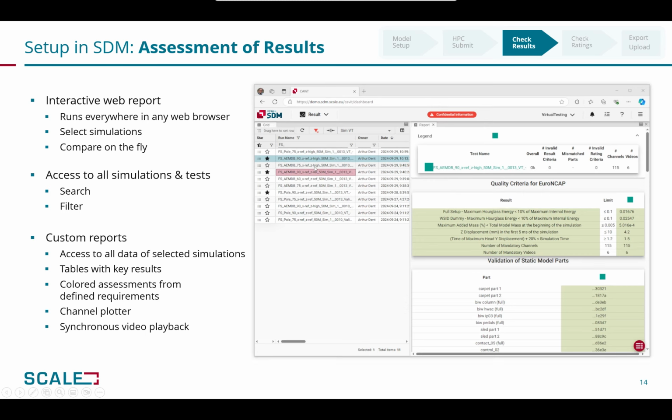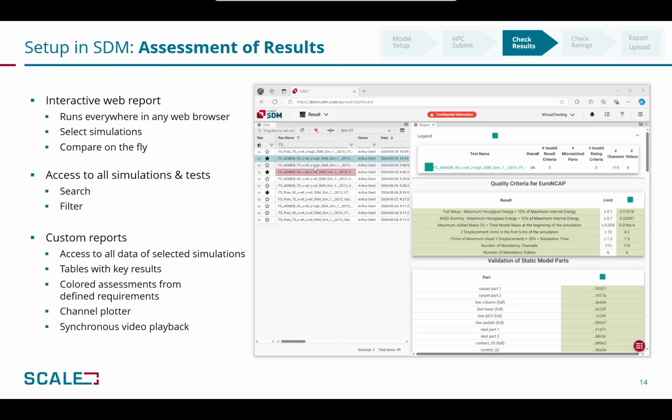After the simulations of the 8 load cases are done, the result data is automatically extracted and stored in the SDM system for evaluation. The available results can be visualized in a web browser. All the available simulation and test results can be accessed here with the usage of search, filter, preset, tagging, and other features. The navigation through the result data is more efficient than in a traditional file system.